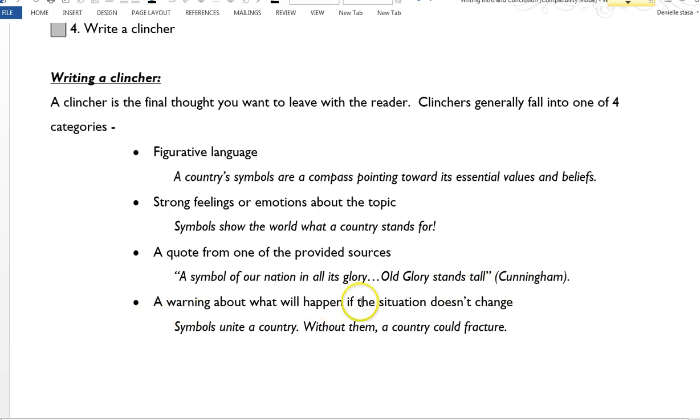Or a warning about what will happen if the situation doesn't change. Symbols unite a country. Without them, a country could fracture. So what would happen if we didn't have symbols? Any one of these 4 ways is an excellent way to end your essay. What you cannot do is end with a question. At this point in your writing, you are trying to show what you've learned, what other people can learn. You don't want to end with a question. It's not an acceptable way to end an essay.